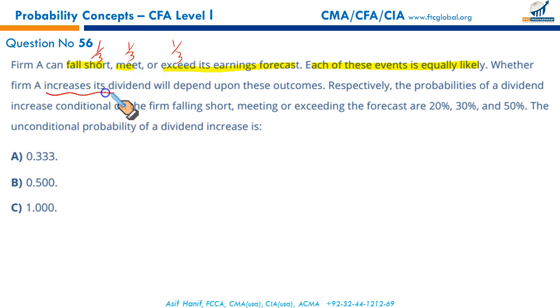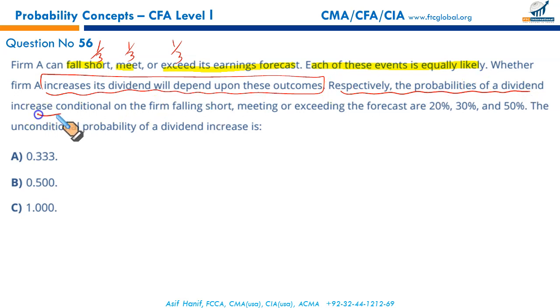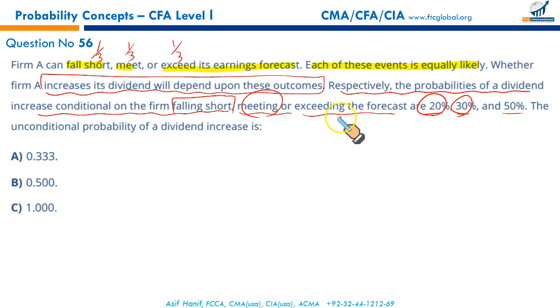Whether firm A increases its dividend will depend upon these outcomes. Respectively, the probabilities of dividends increase conditional on the firm's falling short, meeting, or exceeding the forecast are given as 20, 30, and 50%. This means, if the firm falls short of its earning forecast, there is 20% probability that dividends will be declared. If they meet their earning forecast, 30% probability the dividend will be given. And if it exceeds the forecast, the probability of declaring dividend goes up to 50%.